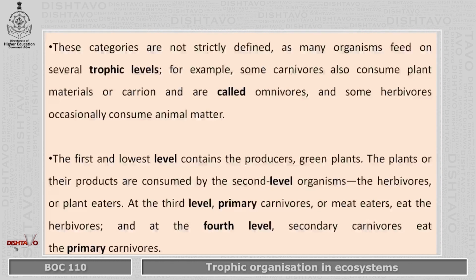First, the lowest level contains the producers, the green plants, where photosynthesis takes place and the sun's energy is transformed. The plants or their products are consumed by the secondary level organisms, the herbivores or plant eaters. At the third level, we have the primary carnivores, which eat the herbivores, or meat eaters. At the fourth level, we have the secondary carnivores that eat the primary carnivores. Finally, the decomposers decompose the entire thing.